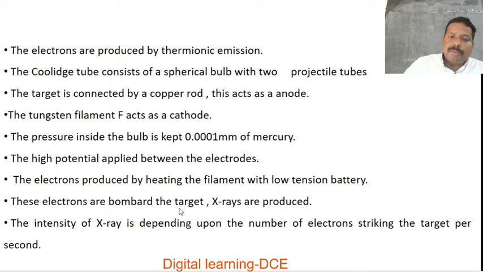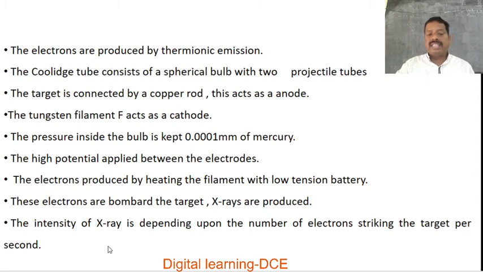These electrons bombard the target and X-rays are produced. Before bombarding the target, we accelerate these thermionic electrons with a very high potential difference applied between the cathode and anode. Thereby, those highly accelerated, high kinetic energy electrons hit the target and produce X-radiation.